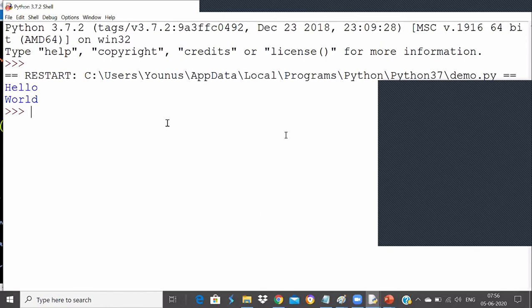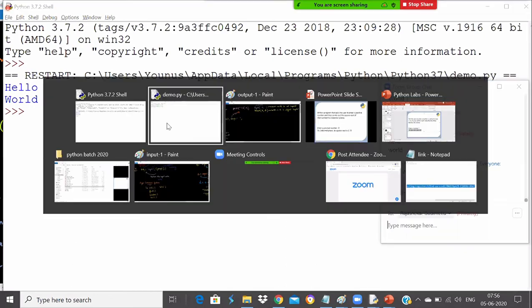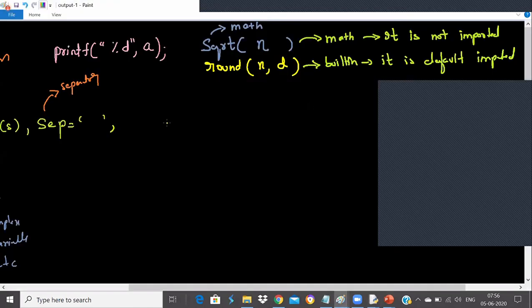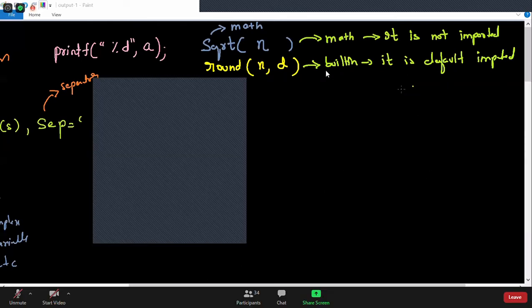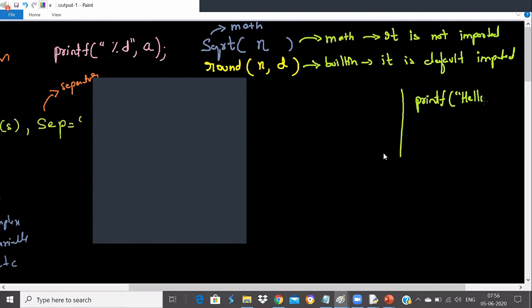If I ask the same question in C language, for the people who are from C language, suppose I wrote printf hello, and then a semicolon, which is mandatory in C language, not in Python.